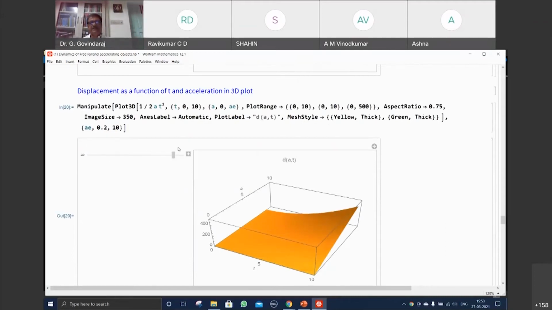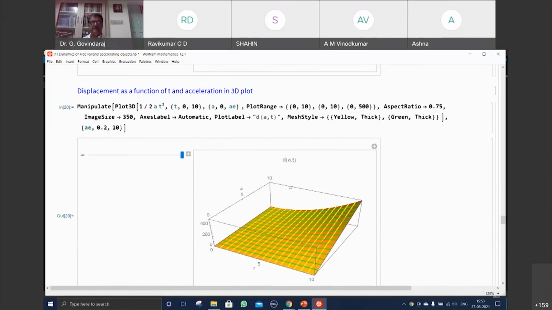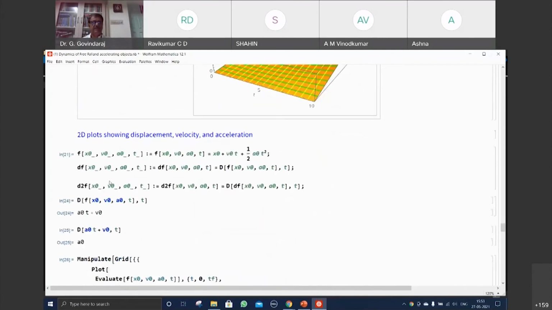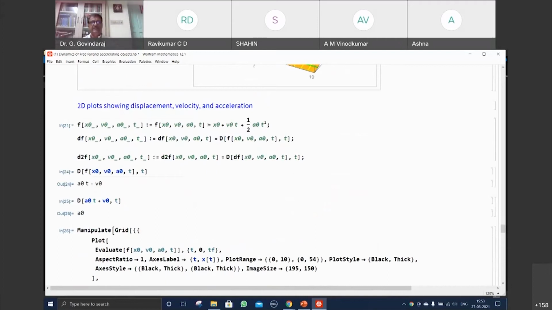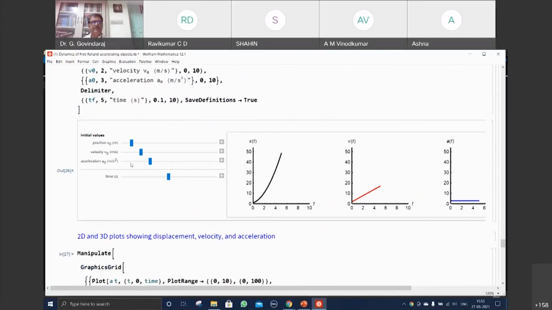So, displacement as a function of a and t. Curved features can be seen. Parabolic nature can be seen. V is a function of a and t. Here is D as a function of a and t. These are all options that are available for you. And you can define the function with the initial velocity and initial position. Take the first derivative, second derivative, the algebra is done automatically by the mathematics itself. Make a plot and look at it independently with the initial position, different positions, with an acceleration.